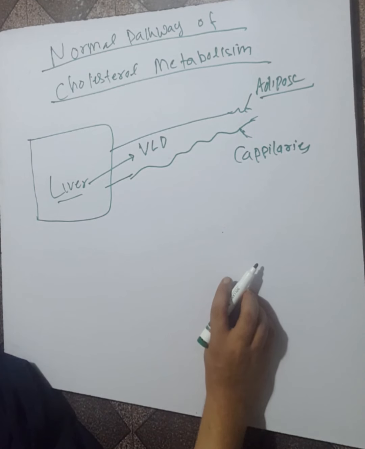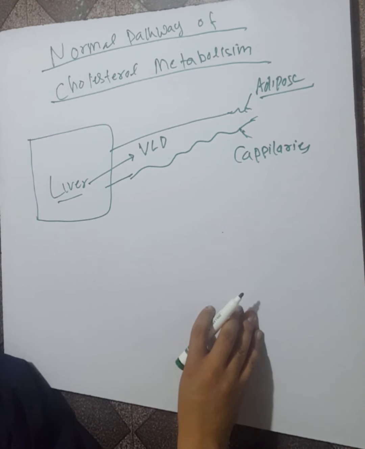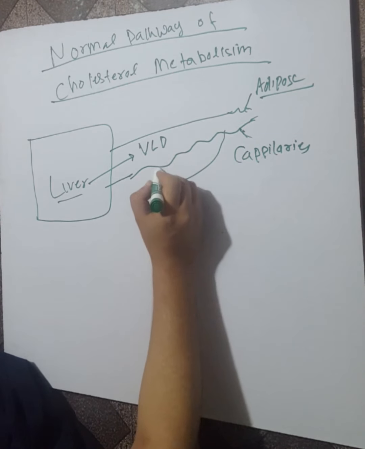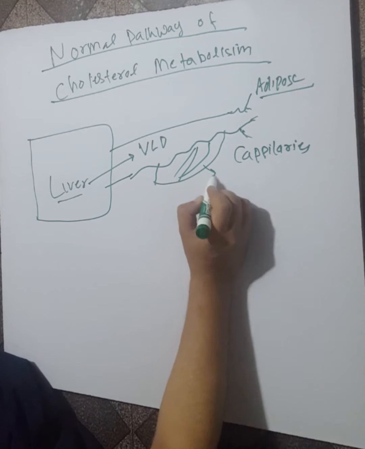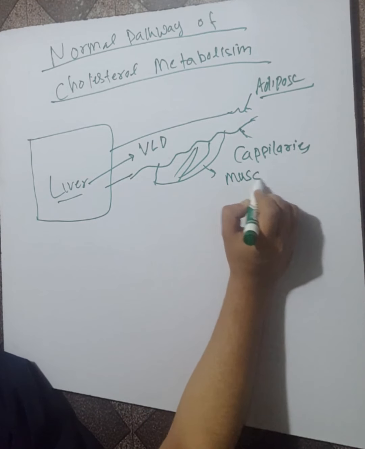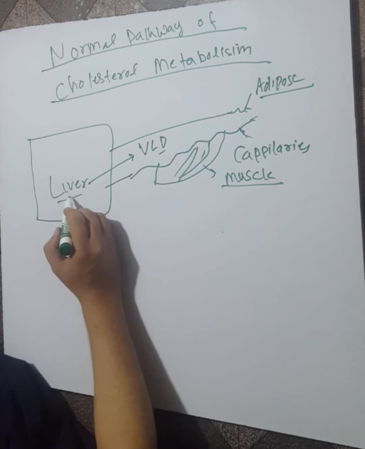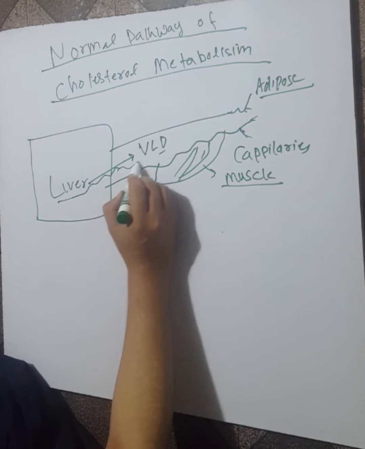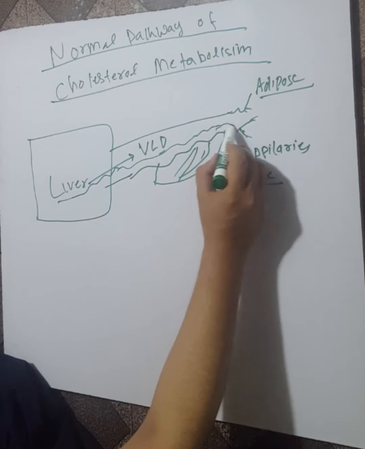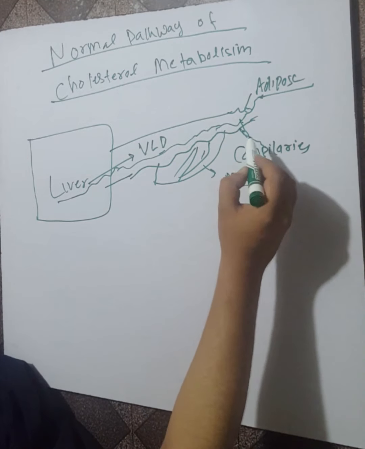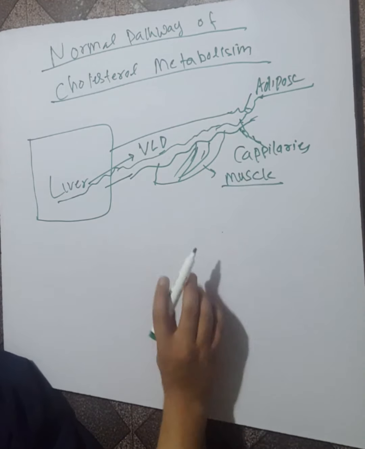This VLDL from the adipose tissue and capillaries also goes to the muscles, the skeletal muscle. So when VLDL is secreted by the liver, it circulates in the bloodstream, and finally reaches the adipose tissue, the blood capillaries and the muscles.